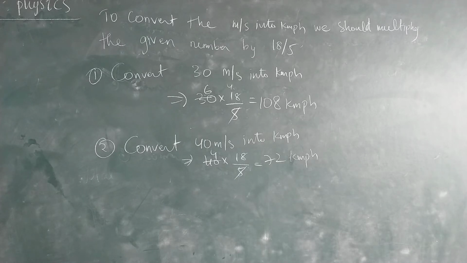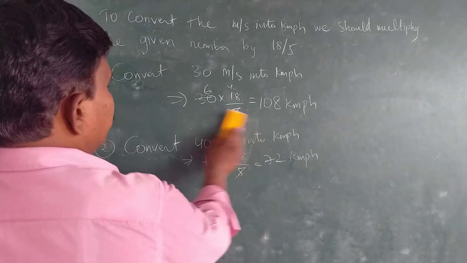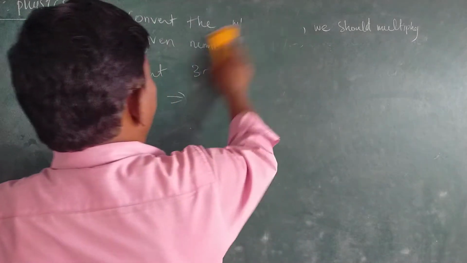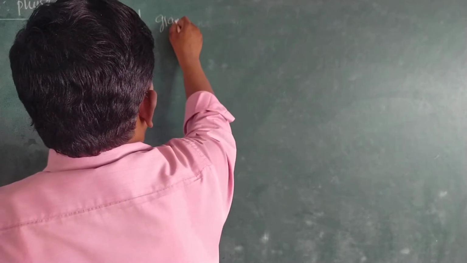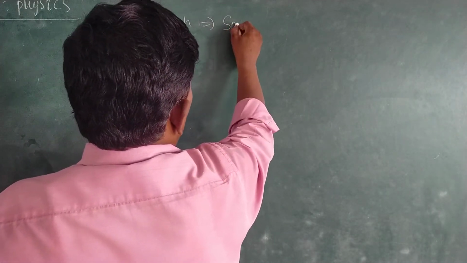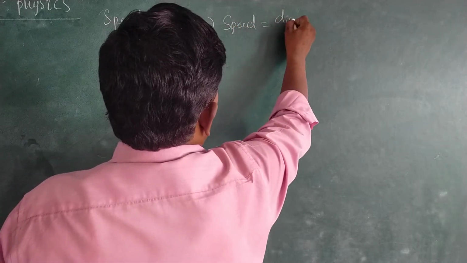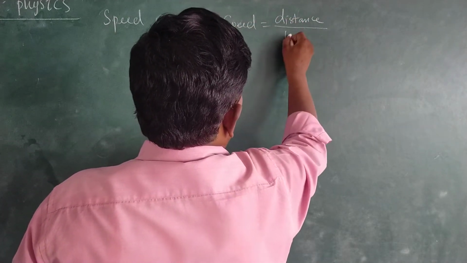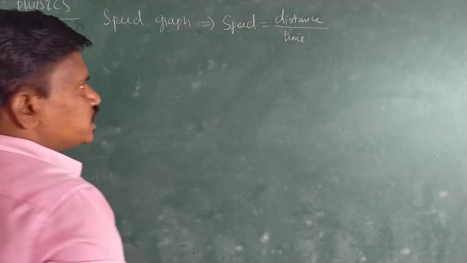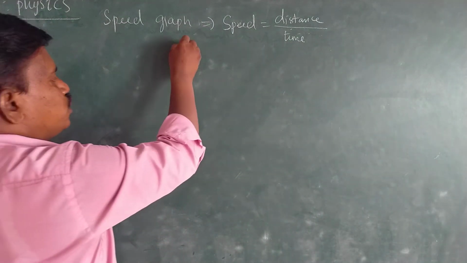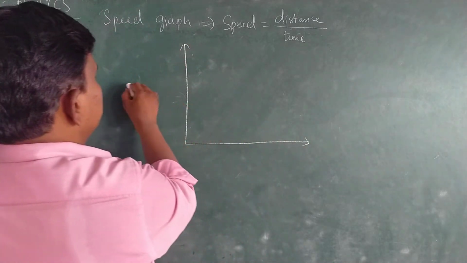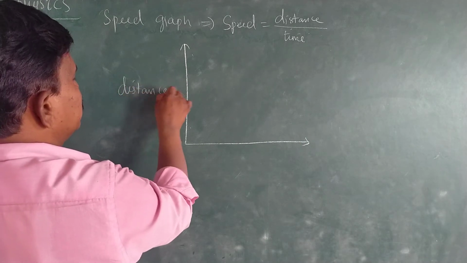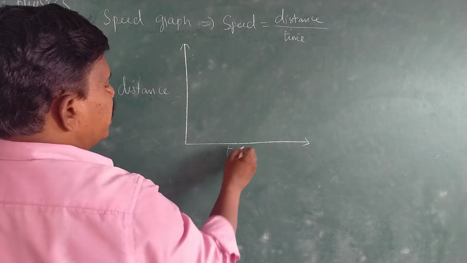the distance time graph, or the speed graph. Speed is given by speed is equal to distance by time. Okay, speed is given as distance by time. Distance should be taken on the x-axis. Distance always should be taken on the x-axis, and time should be taken on the y-axis.